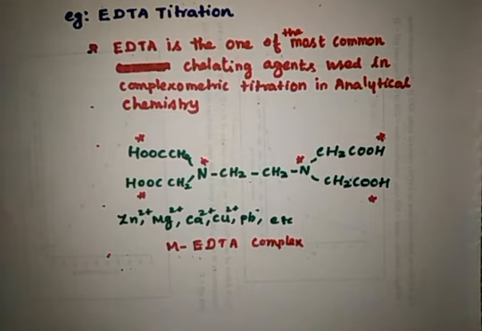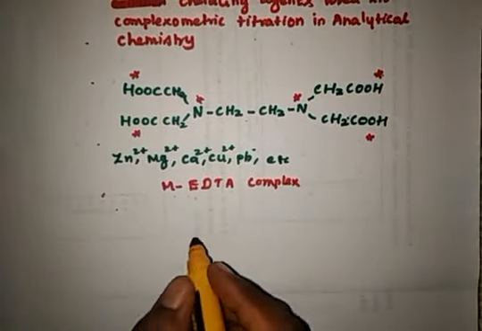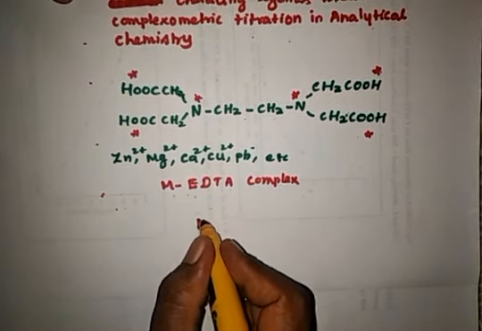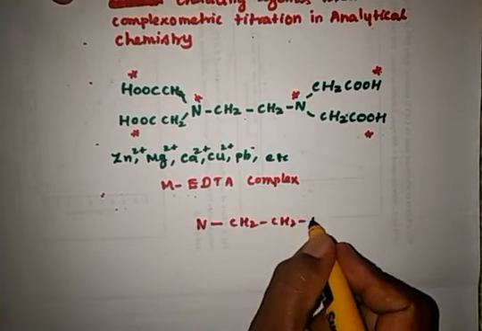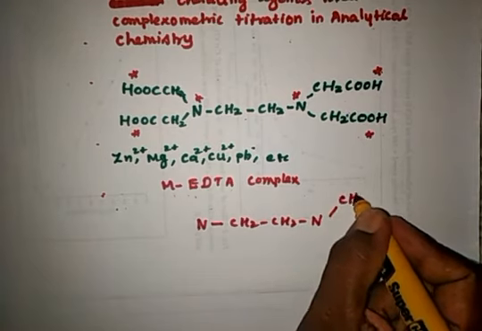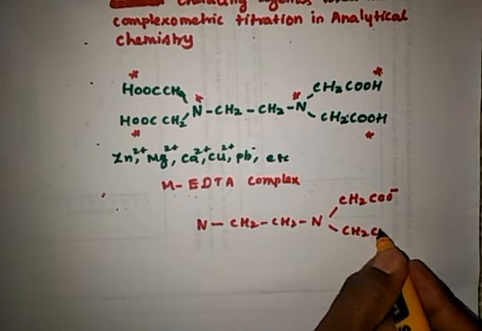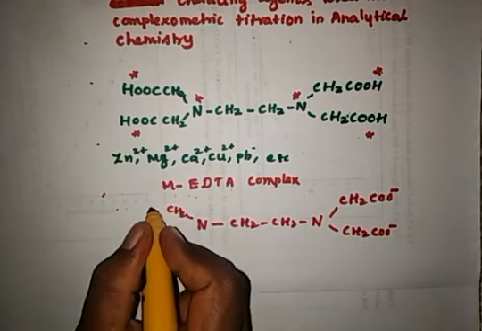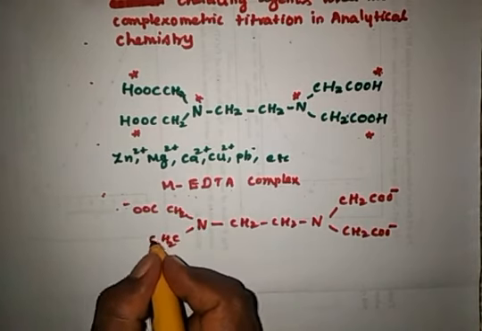In the structure of EDTA, there are six coordination centers: CH2, CH2, and the two nitrogens are two coordination centers. It is acidic, so it will be in this form, CH2COO minus, CH2COO minus, CH2COO minus.